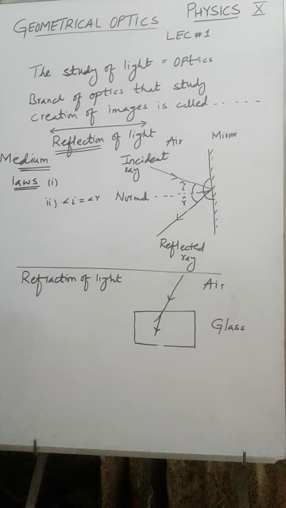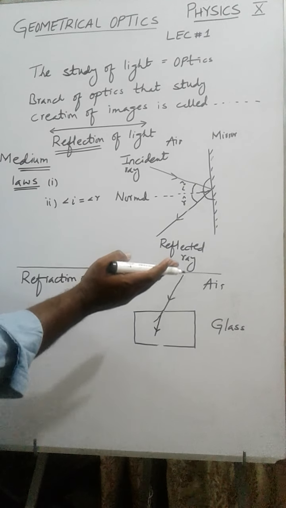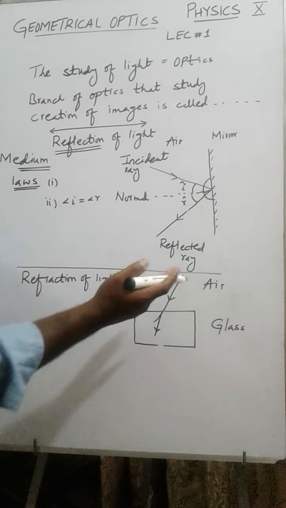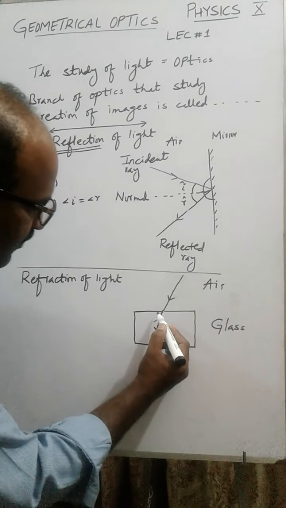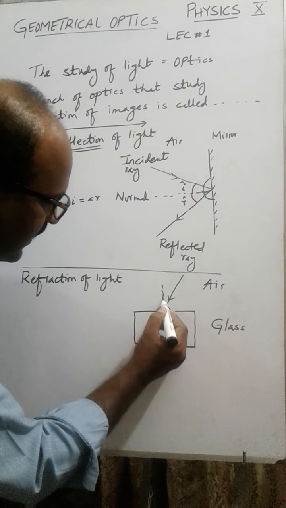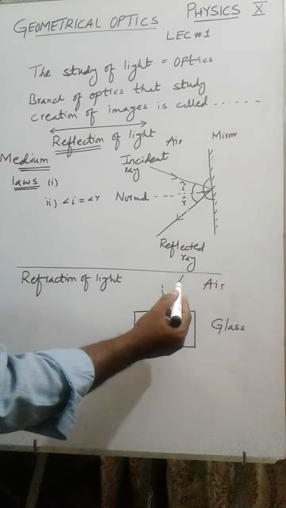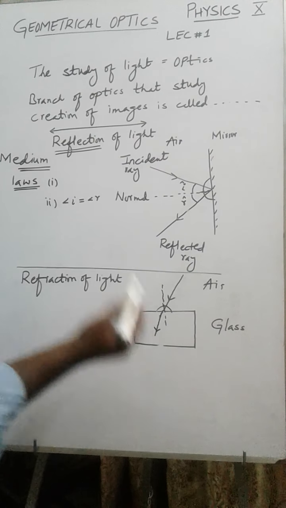So you may say entrance of light from one medium into another medium, or bending of light from one medium into another medium, is known as refraction of light. Again we put the protractor over here, and we take a normal over here. Now this is incident ray, this is normal, and this is refracted ray.